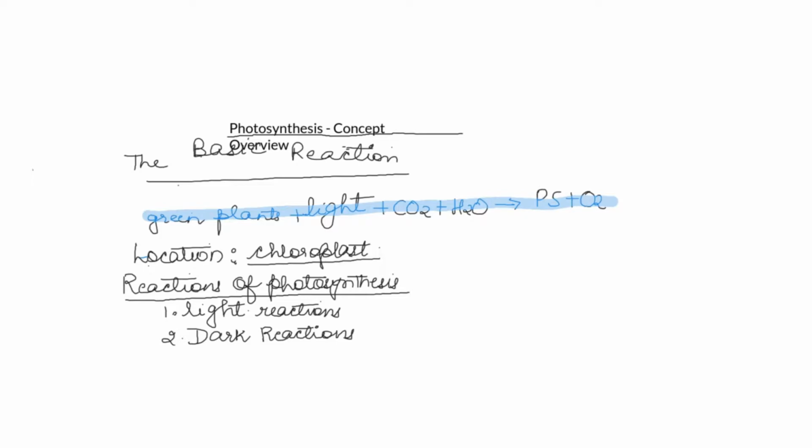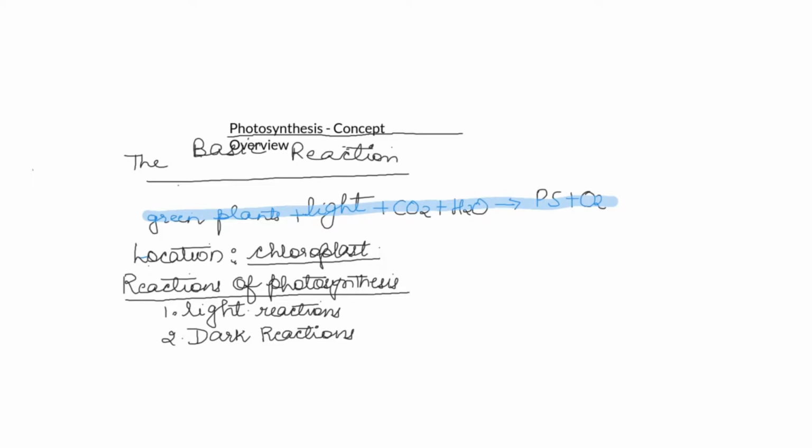Okay. The location occurs in chloroplast. So this chapter, it would be an overview. So we won't be going into the details of each of the sections, but this process would give you an idea of the whole scheme of photosynthesis. Because photosynthesis is not limited to light reactions only. There are several steps. There are several modifications that occur.